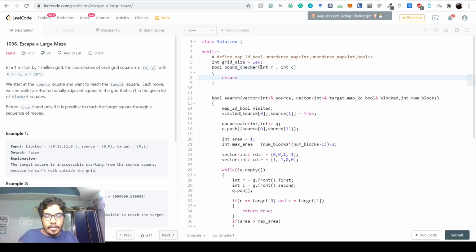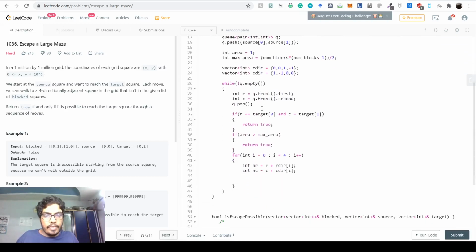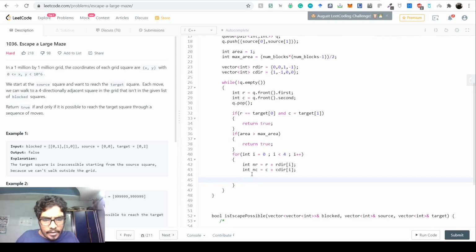So it just returns whether r is greater than or equal to 0 and r is smaller than the grid size, and c is greater than or equal to 0 and c is smaller than the grid size. So this is just a simple bound checker. It can make life very easy when we have things like here.